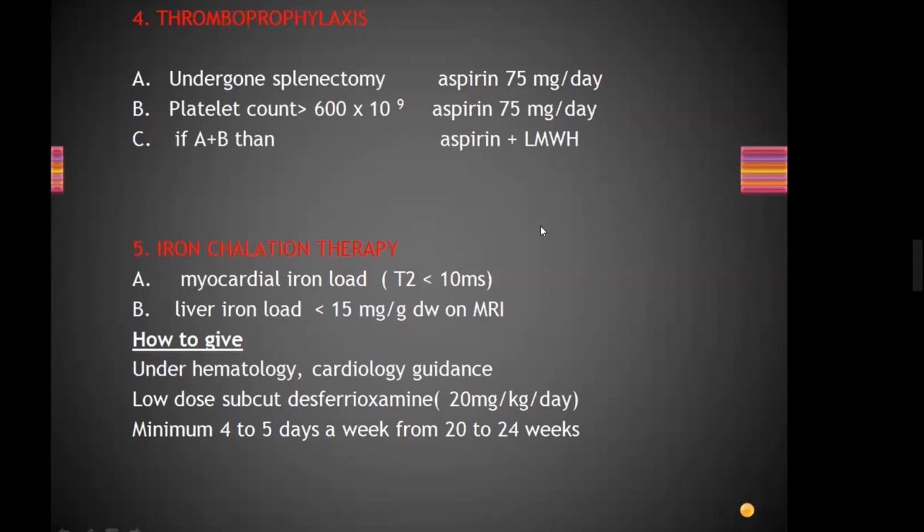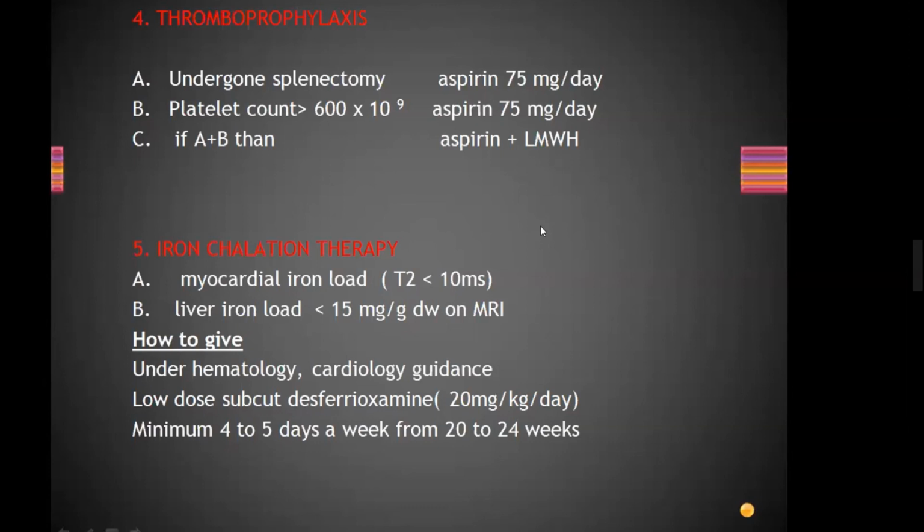And iron chelation therapy, when will we go for it? There are two indications: myocardial iron load with T2* less than 10 ms, and liver iron load more than 15 milligram per gram dry weight on MRI. Please remember this. If there is a myocardial iron overload or liver iron overload, then we will go for iron chelation therapy antenatally.